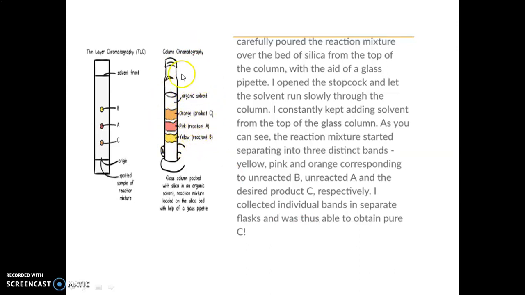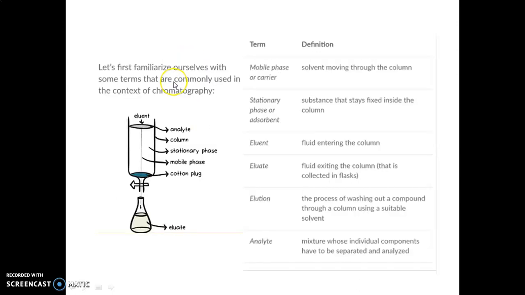We can carry out the separation of our product purely by way of column chromatography.